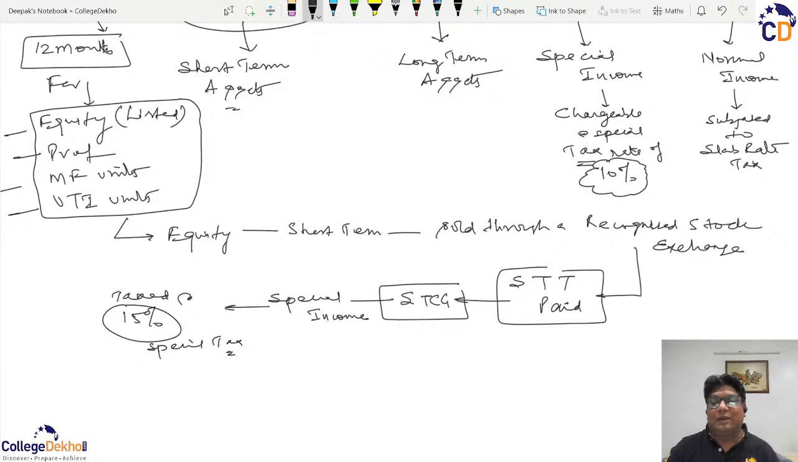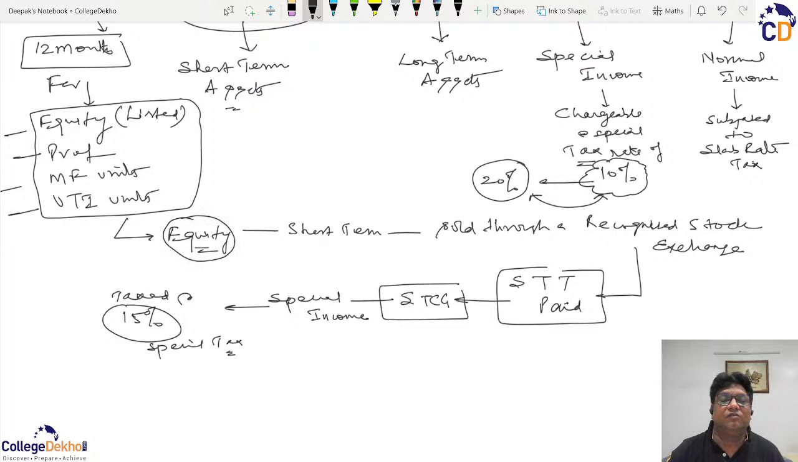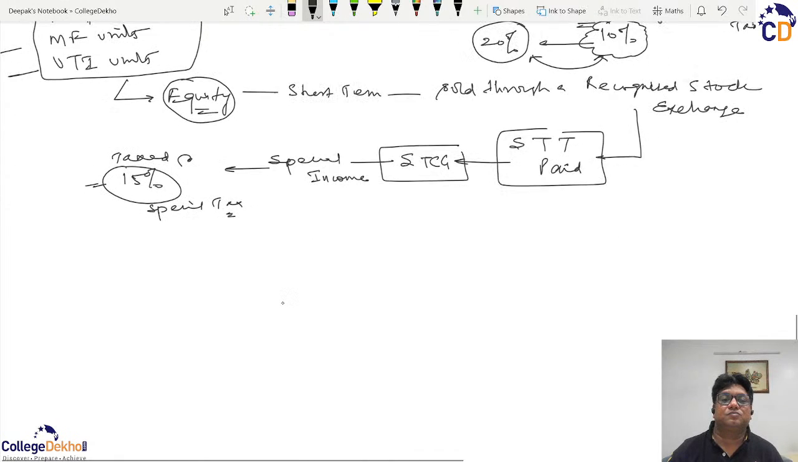So long-term capital gains will always be taxed at the rate of 10%, and in some cases, the taxes can be 20% also. Why the difference is, that will be discussed in the sessions to come. But if there is a recognized stock exchange and the equity has been sold, even though within 1 year, then the taxability will be at a special rate of 15% and not as per the slab rates.